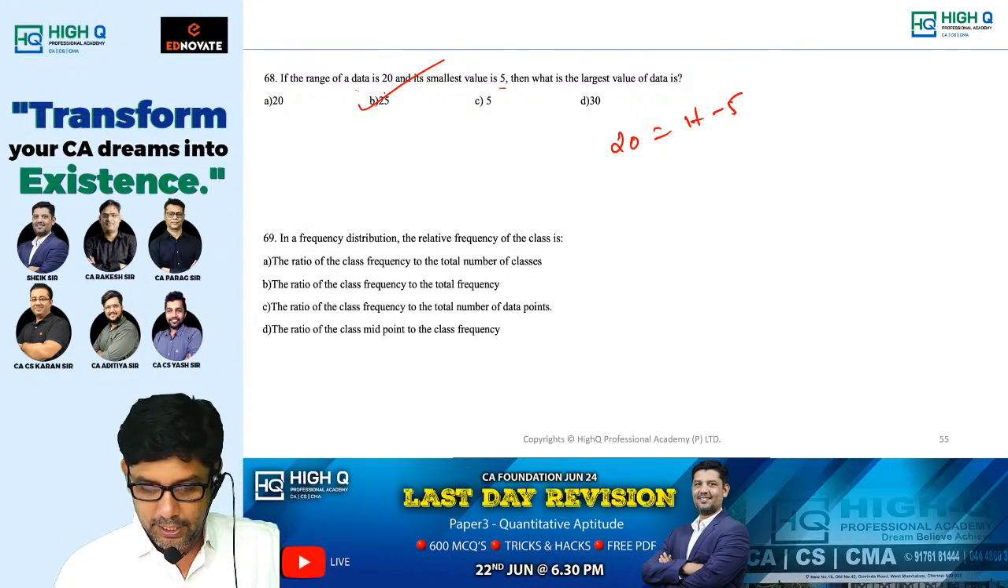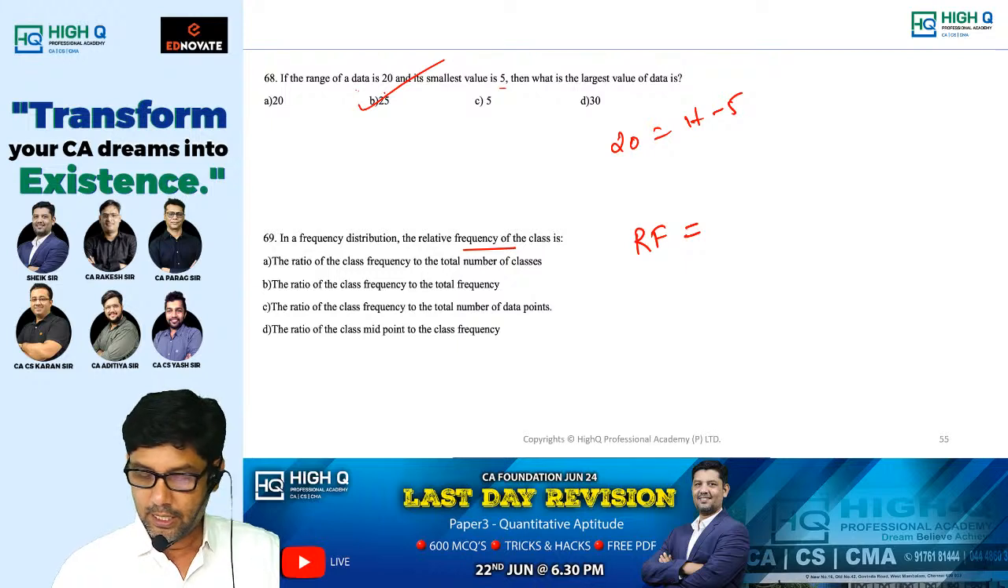See, in a frequency distribution, the relative frequency. I think relative frequency formula you must be knowing, my dear. Class frequency divided by total frequency. Option B.